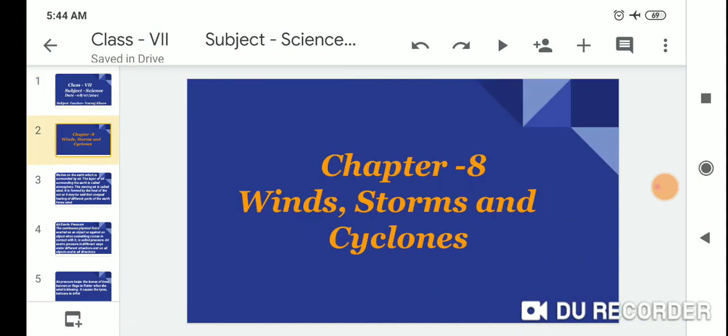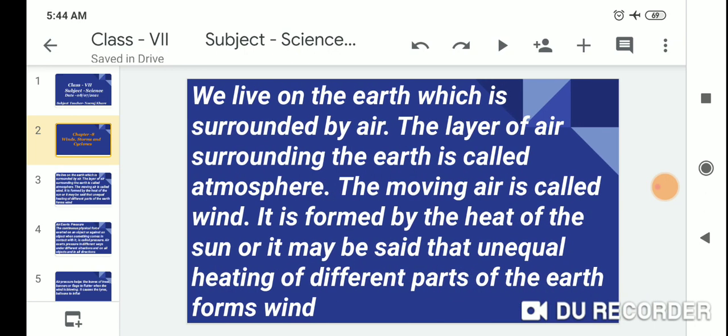So dear students, today we start a new chapter, chapter 8. The chapter name is Winds, Storms and Cyclones. For the introduction to natural disasters, the Hindi word is प्राकृतिक आपदाएं.